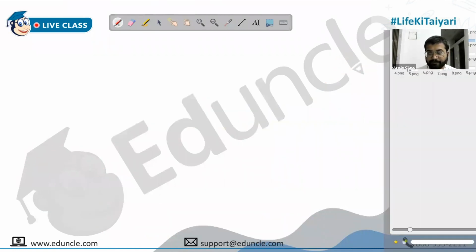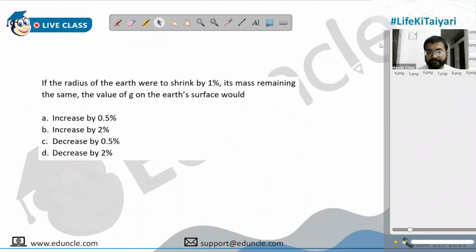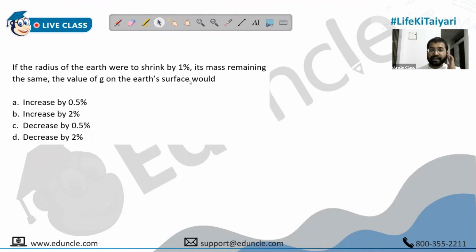Proceeding ahead. Sorry, 20. This one I have taken only and only to remind you the shortcut formula that we in fact took in the class. So if the radius of the earth were to... angular momentum concept.